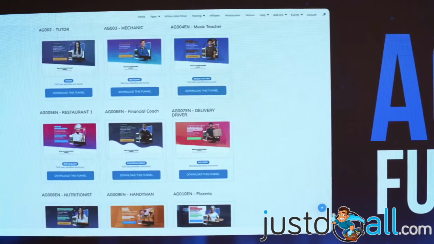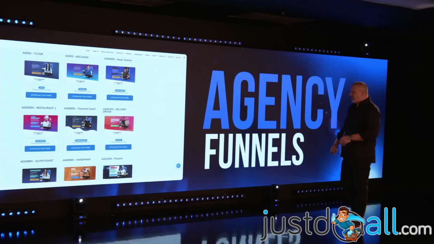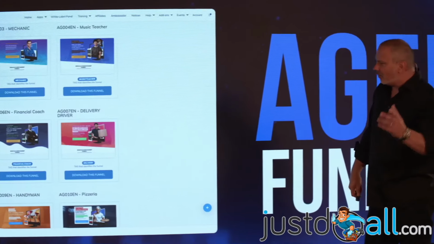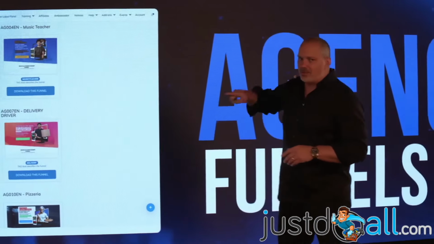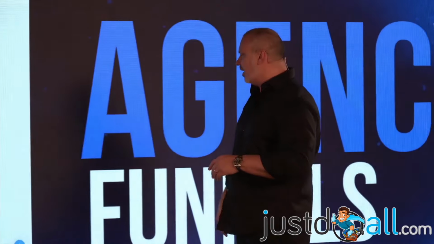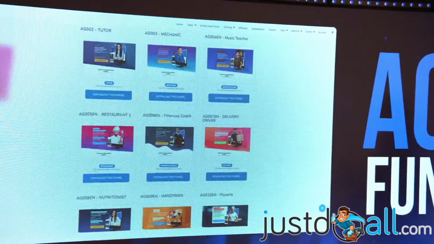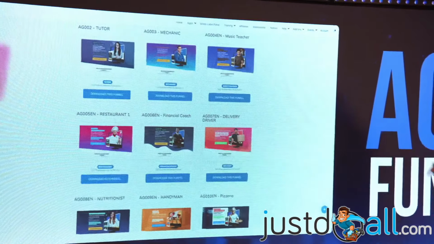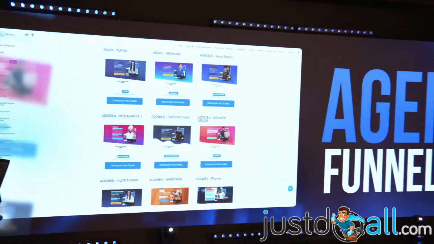You have agency funnels, so you own an agency, and then you got a guy who is a dentist. You can come here and you will find a funnel for dentists. You have a guy who has a pizzeria. You can come here, you're gonna have a funnel for pizzeria. So the agency funnels, we have hundreds of funnels for your agency, okay?